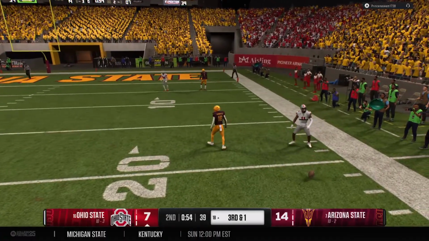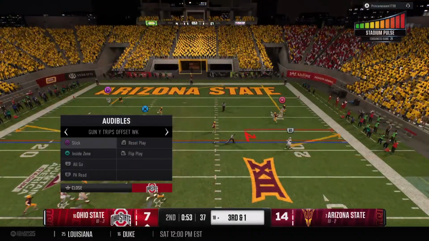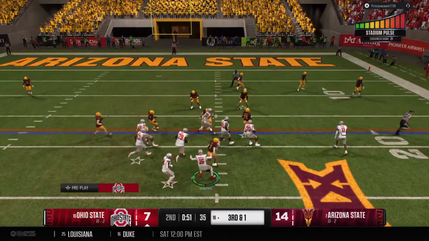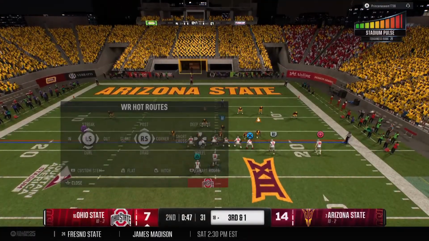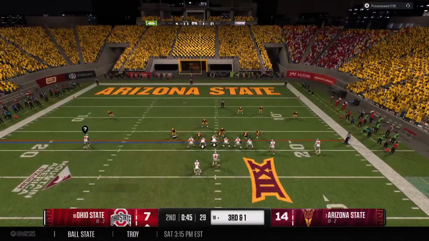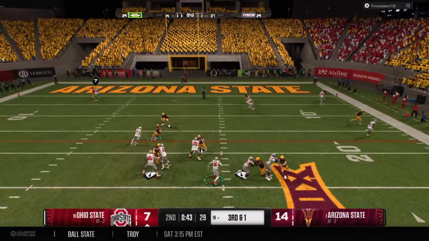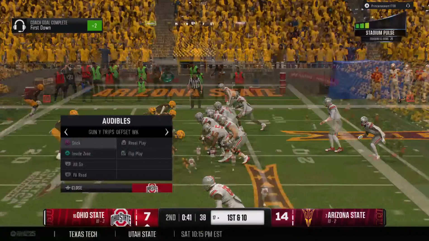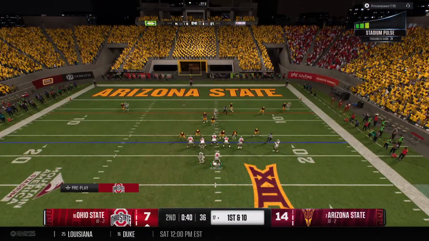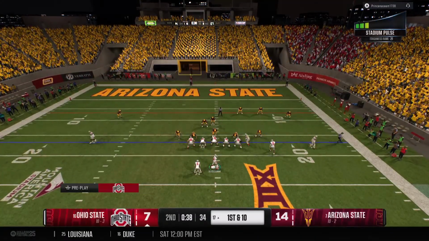Looks downfield and connects with a wide-open wide receiver. He'll go down there after picking up a few yards. Not going to be enough for the first. Going to pick up the 3rd and short through the air. The Buckeyes will try to keep this drive moving. They move the 6. They'll hurry to the line here on first down now.